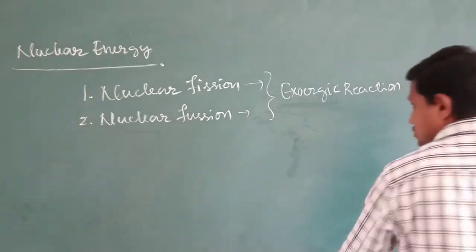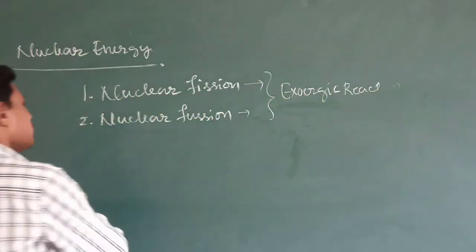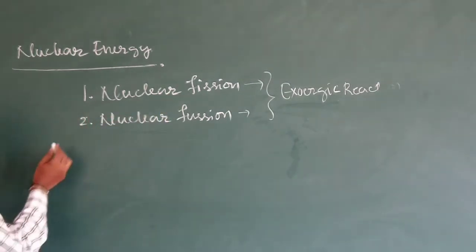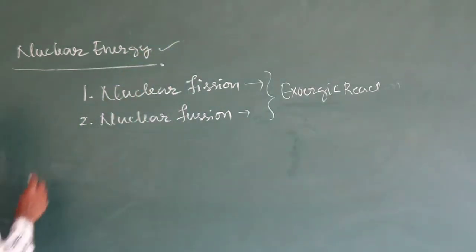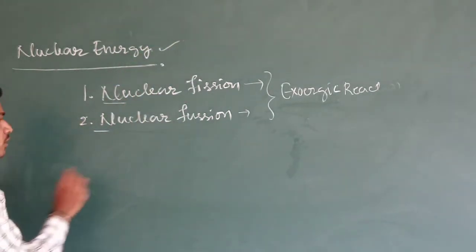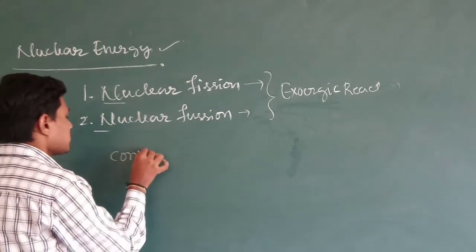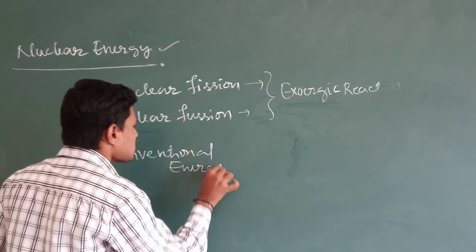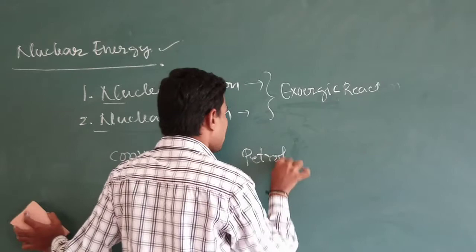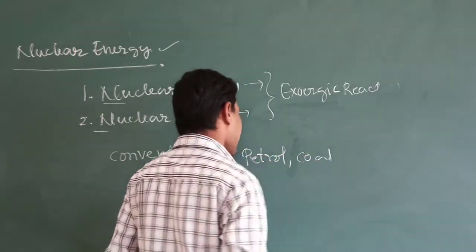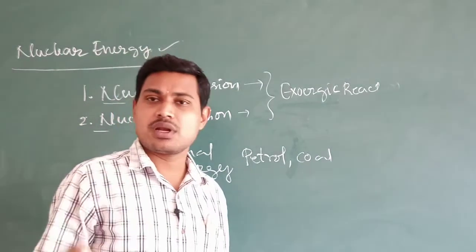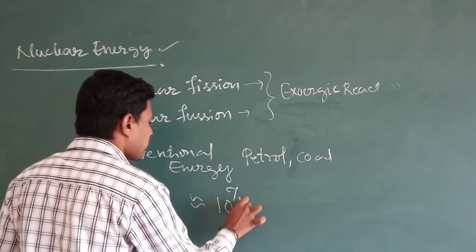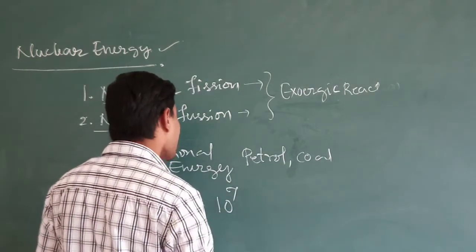Next, if you take nuclear reactions, we just have to compare the strength of the nuclear energy released in nuclear fission or nuclear fusion. If you take conventional energy sources such as petrol, coal or natural gas, they produce energy of around 10 to the power of 7 joules per kg mass used.